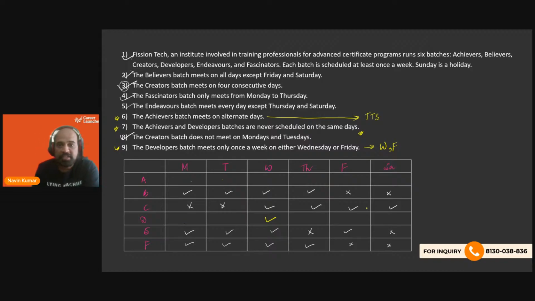That means whether for D it is Wednesday or Friday, they do not meet on the other days for sure. So the yellow one is basically saying it's Wednesday or Friday. For A, it's always Tuesday, Thursday, and Saturday only. So we have two cases here, right? Okay. Now let's look at the questions.